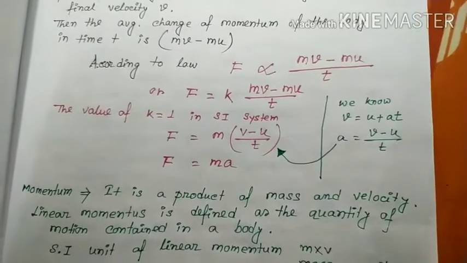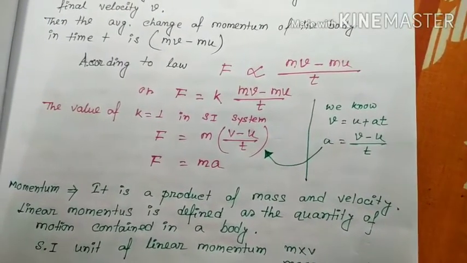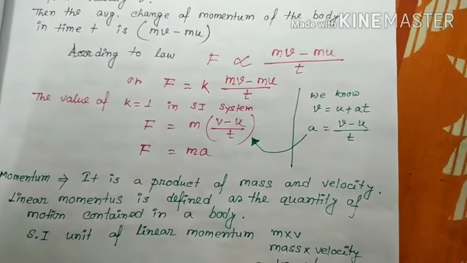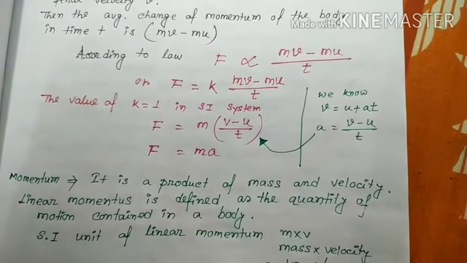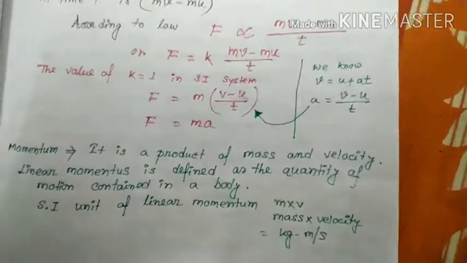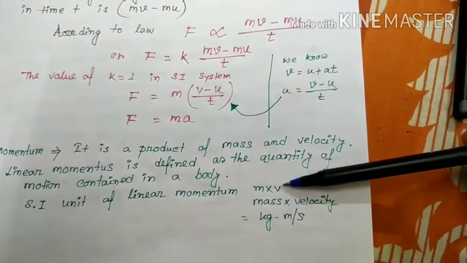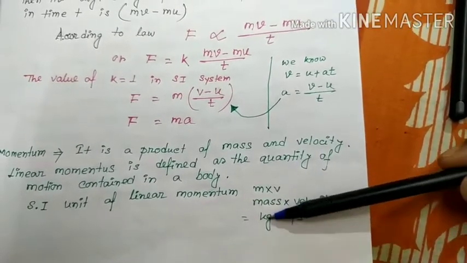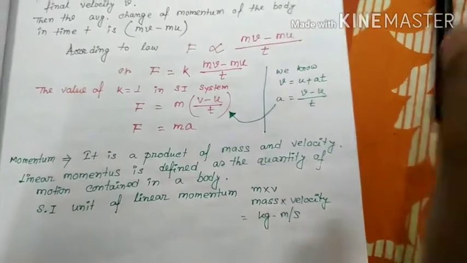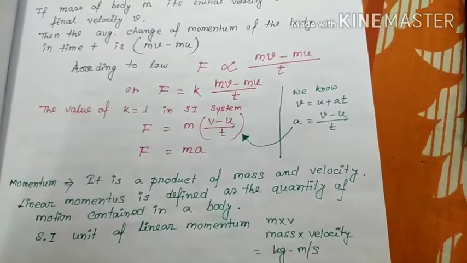Momentum. What is momentum? It is a product of mass and velocity. Linear momentum is defined as the quantity of motion contained in a body. SI unit of momentum: the SI unit of mass is kg, the SI unit of velocity is meter per second. So the unit of linear momentum is kg meter per second. Clear? So that is Newton's second law and momentum.